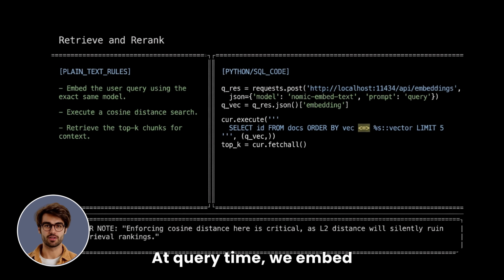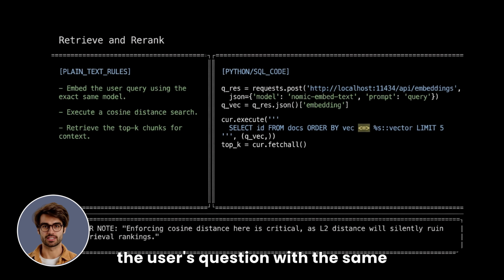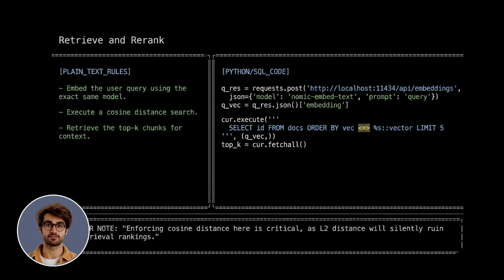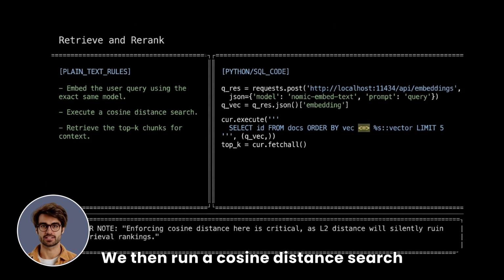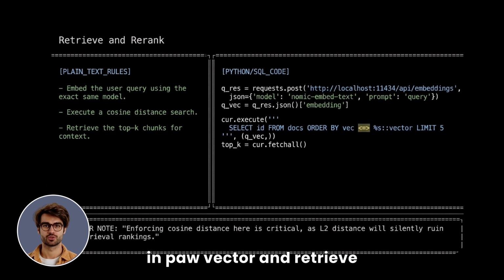At query time, we embed the user's question with the same model used for the corpus. We then run a cosine distance search in pgvector and retrieve the top k most similar chunks. Using cosine similarity here is essential to preserve ranking quality.